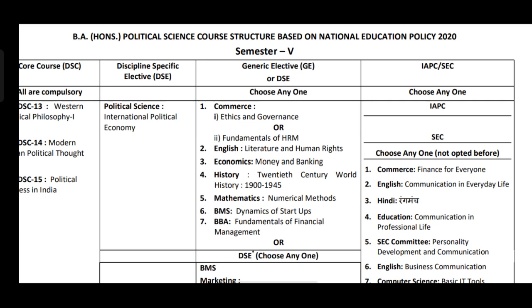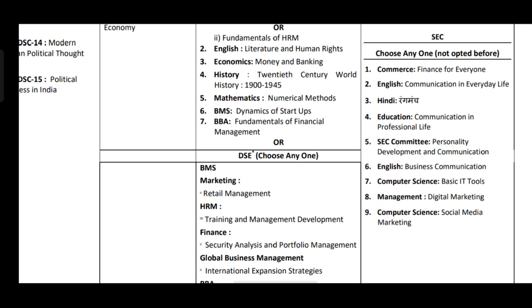In commerce, finance for everyone. In English, communication in everyday life. In Hindi, Rangmanch. In education, communication in professional life. In SEC commerce, personality development and communication. In English, business communication. In computer science, basic IT tools. In management, digital marketing. And in the last, computer science, social media marketing.